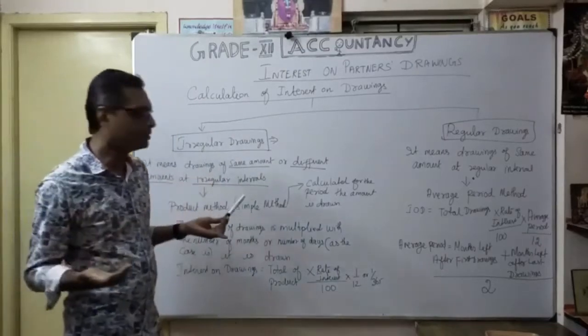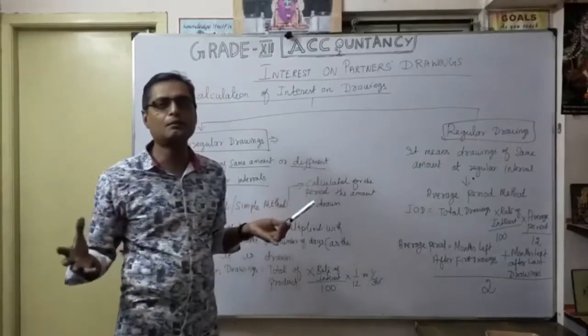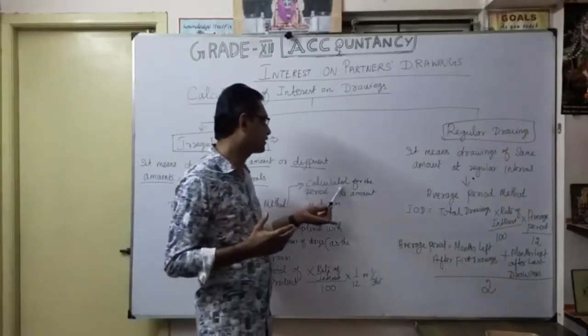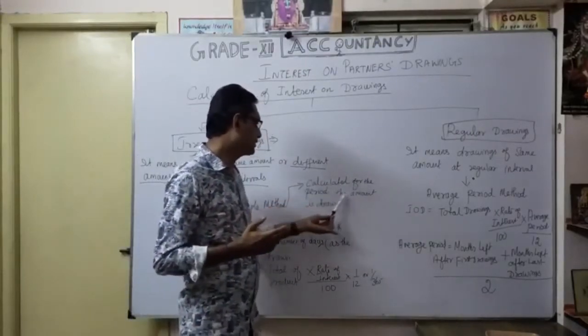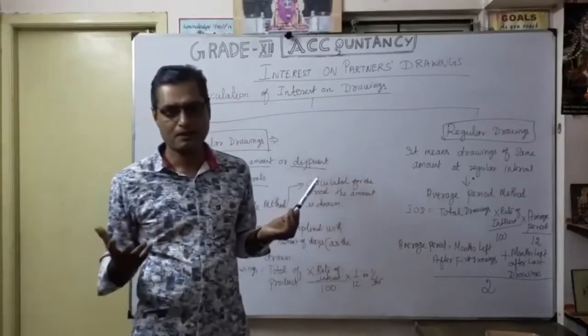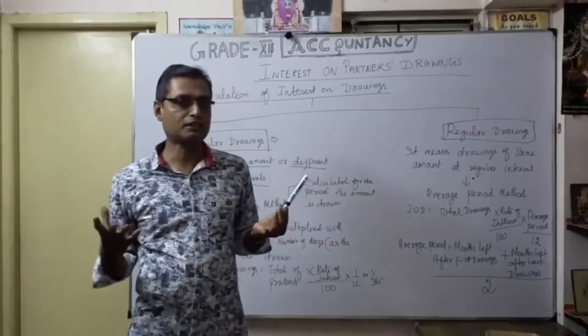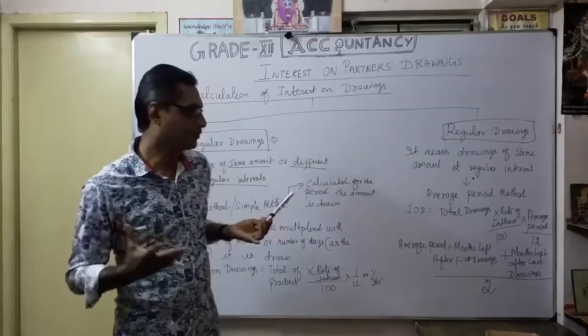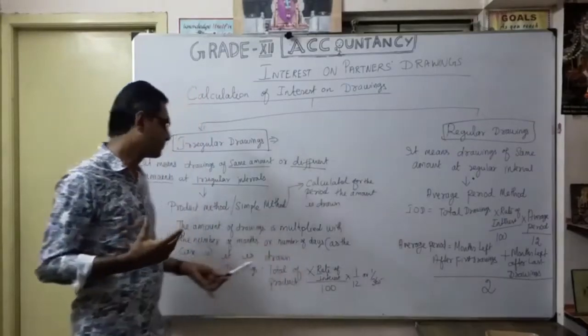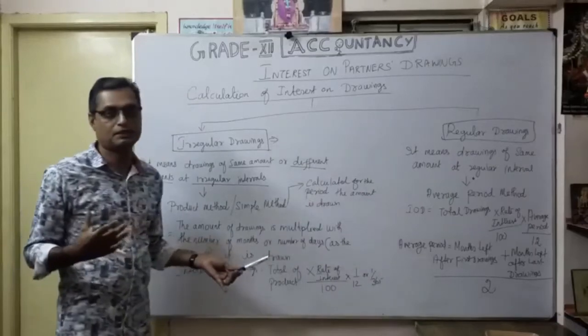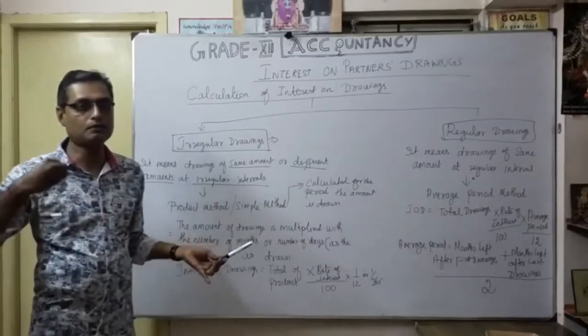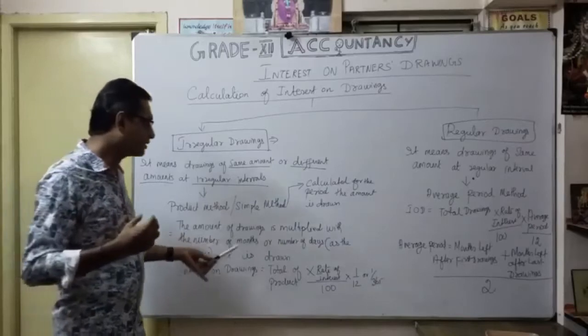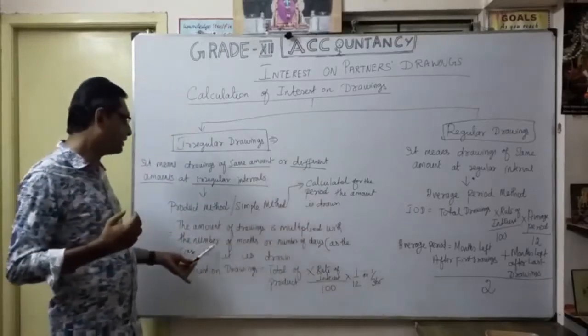So what is the simple method? Whatever the amount withdrawn, we simply calculate interest for the period the amount is drawn. Very simple, according to the drawings. What is the product method? The amount of drawings is multiplied with the number of months, or number of days, as the case may be, that it is drawn.